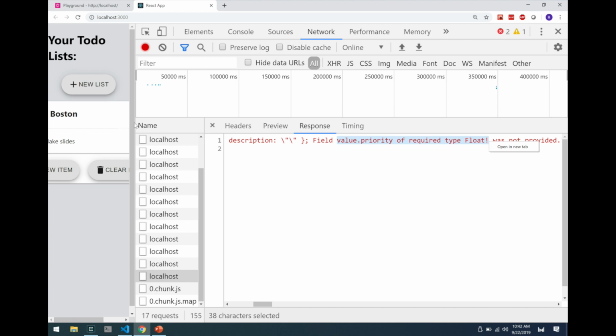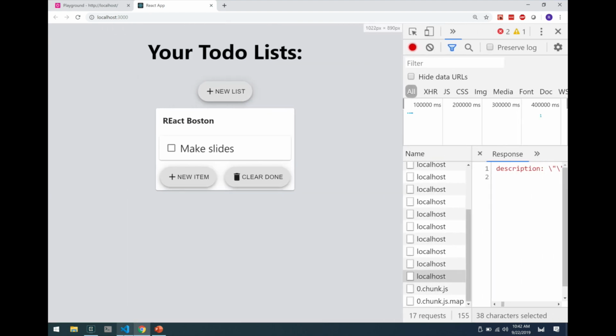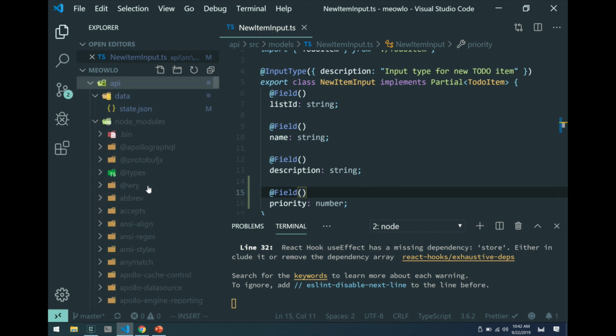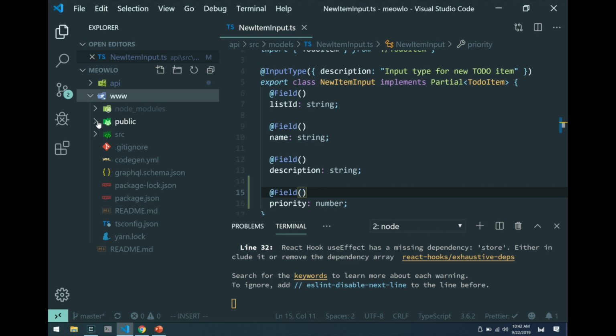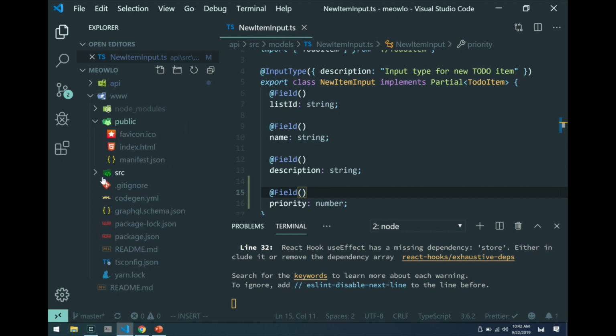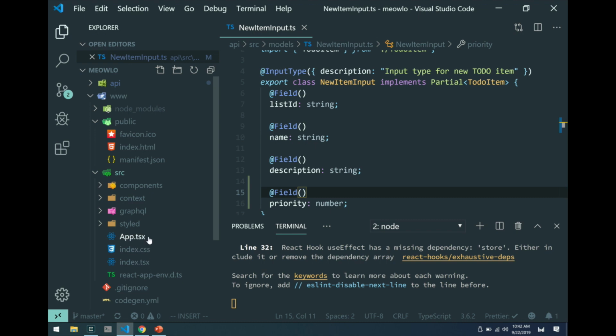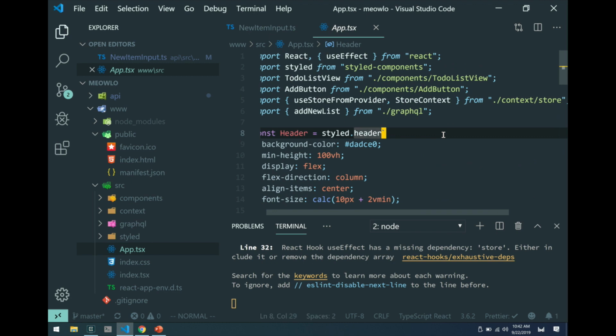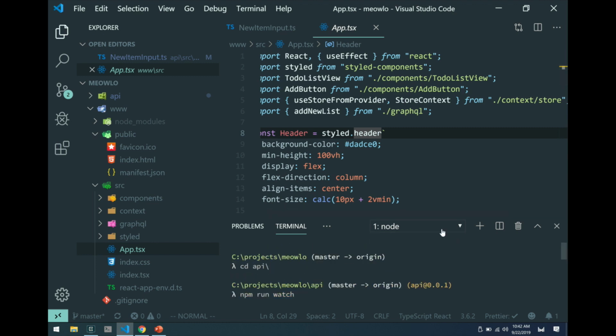So what if we could do one better? There still appears to be no easy way. Now let's say I'm seeing this code base for the first time. Let's say I come into www, and this is where my React app lives. And I'm looking at app.tsx here. What do I need to fix? Right, because I found this error in the dev console in the browser, but I don't actually know what I need to fix. Where's the type breaking change in my www folder?